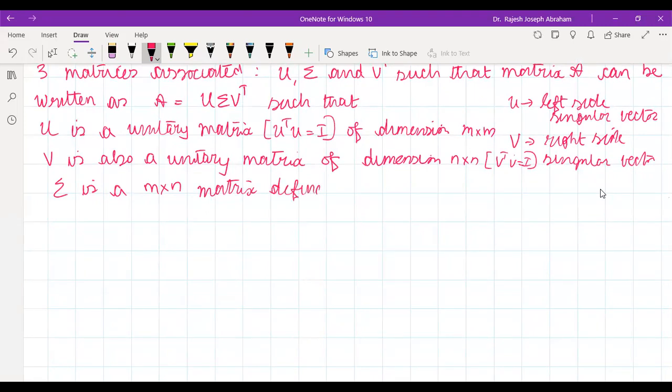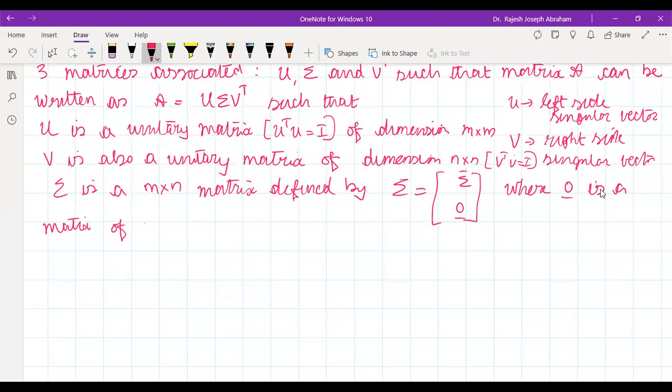Defined by sigma equals sigma bar and 0 bar, where 0 bar is a matrix of M minus N cross N null elements, while sigma bar is an N by N diagonal matrix.